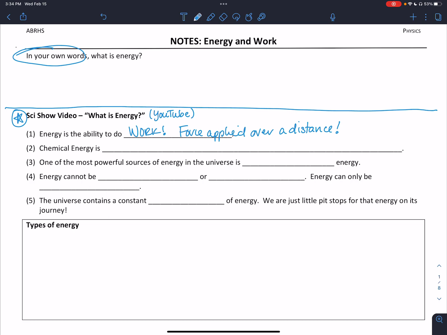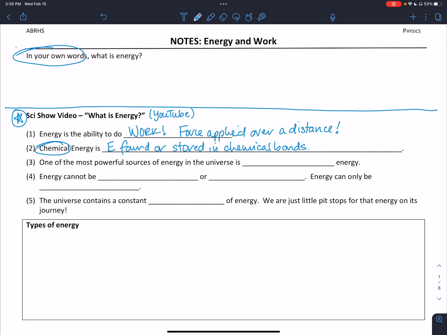Further in that video, it talks a little about sources of energy, and one of those sources is chemical energy. Chemical energy is the energy found, or a better word might be stored, in chemical bonds. The amount of energy within a chemical bond varies. It depends on what 2 atoms are connected by that chemical bond. It also depends on whether that bond is single, double, or triple. All of that comes into play when determining the amount of energy found within that chemical bond.